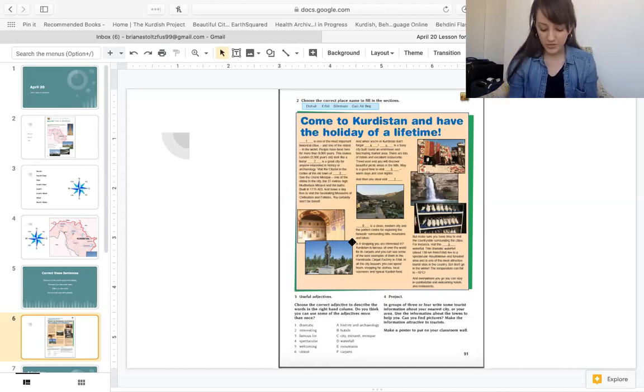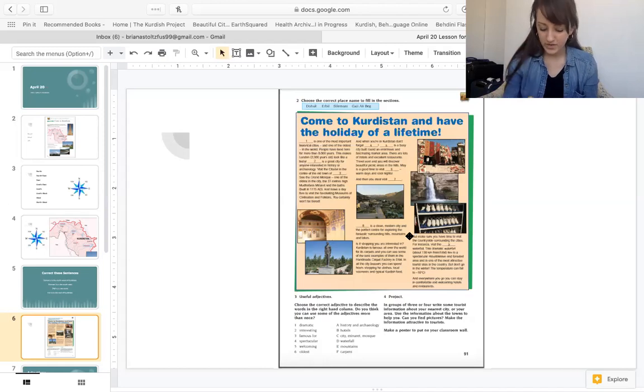Is it shopping you are interested in? Kurdistan is famous all over the world for its carpets, and you can see some of the best examples of them in the handmade carpet factory in Erbil. In all the city bazaars, you can spend hours shopping for clothes, local souvenirs, and typical Kurdish food.